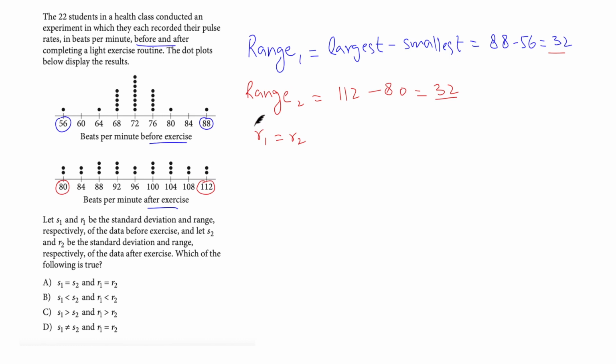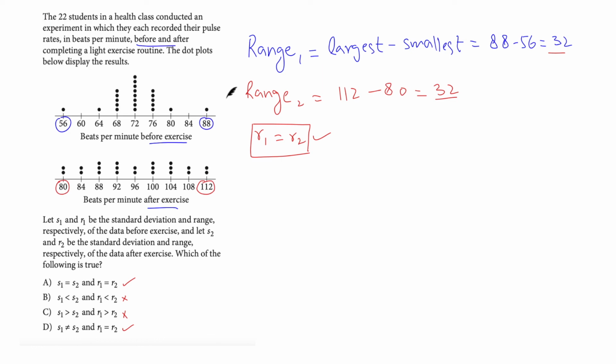R1 equals R2. Now you should immediately look at the option choices because you should be able to eliminate a couple of option choices with this scenario in mind. So let's have a look at the option choices. In option choice A, we have R1 equals R2. Let's keep this. In option choice B, R1 is less than R2. You should definitely eliminate this. In option choice C, we have R1 greater than R2. Eliminate this as well. In option choice D, we have R1 equals R2. Let's keep this option choice as well.